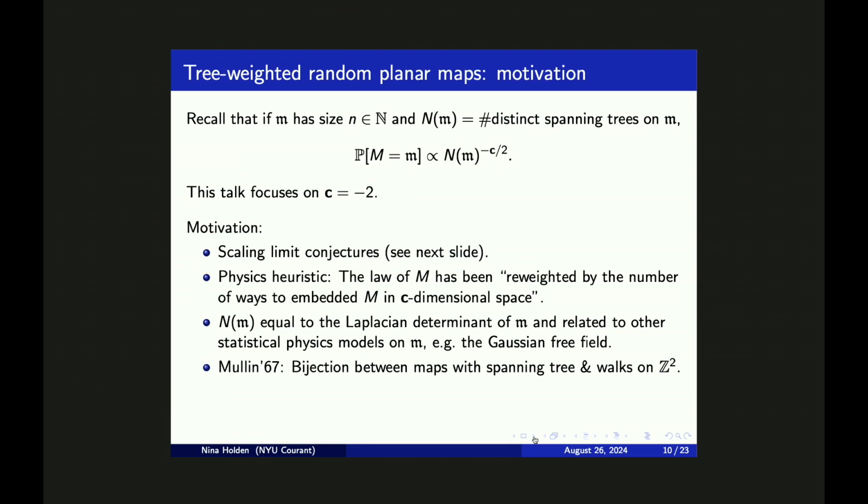So one can also study the model for larger C. And this was also some of the origin of the model. So we have this Mullin projection, which is a projection between planar maps with a spanning tree and walks on Z2.